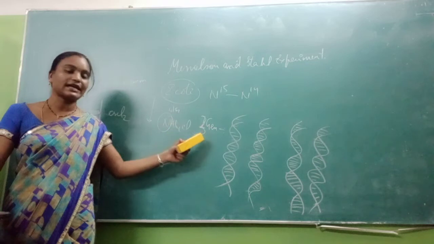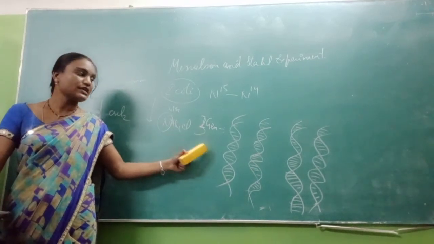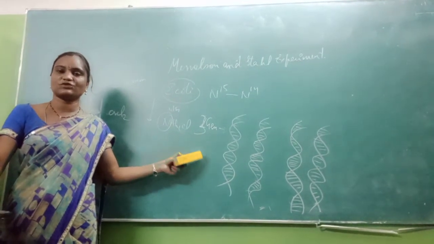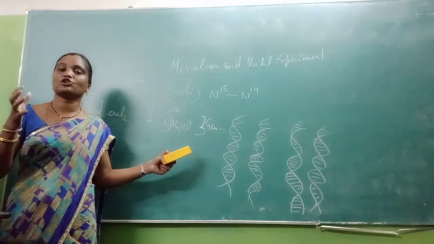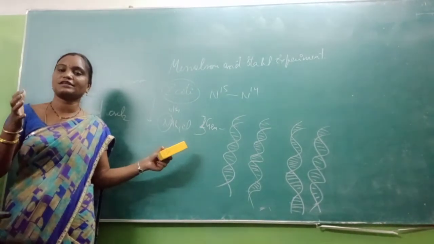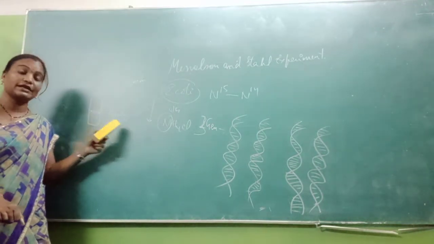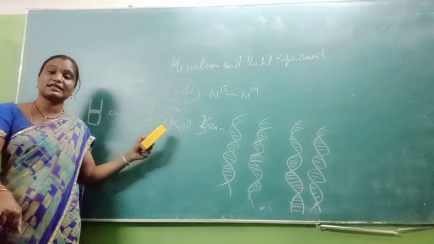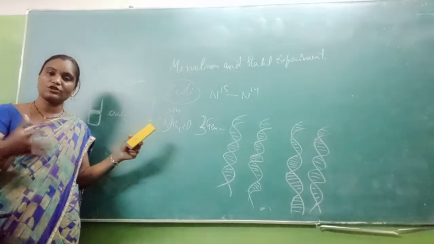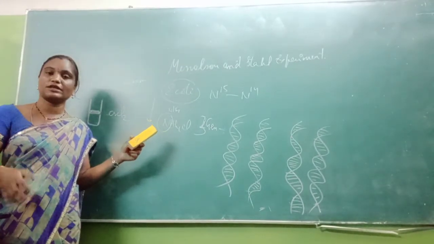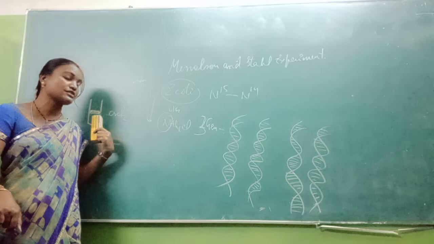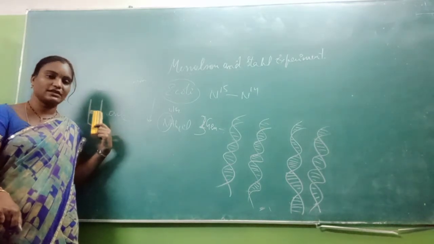After the first generation, when it is observed, this E. coli is producing heavy strands, meaning heavy isotope-containing, high-density bands are observed. The E. coli is isolated with its DNA, and that particular DNA is subjected to centrifugation in a cesium chloride density gradient.